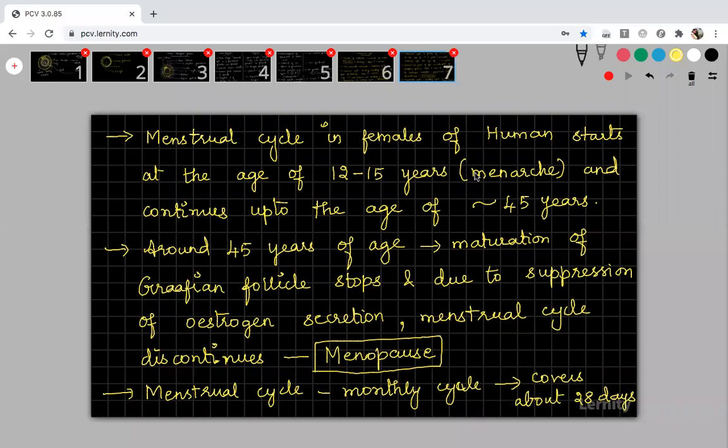Okay, so please note down all these points, students. Now we are going to start the phases of the menstrual cycle. I'll tell you what are the 4 phases. I told you, 4 phases are there in the menstrual cycle. So we can discuss what are the 4 phases of menstrual cycle. All these are introduction.